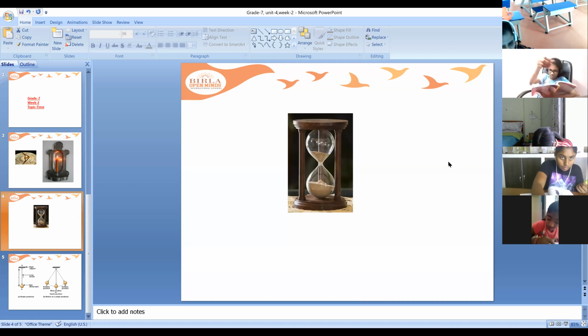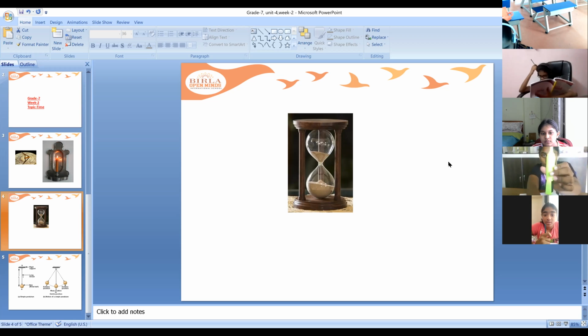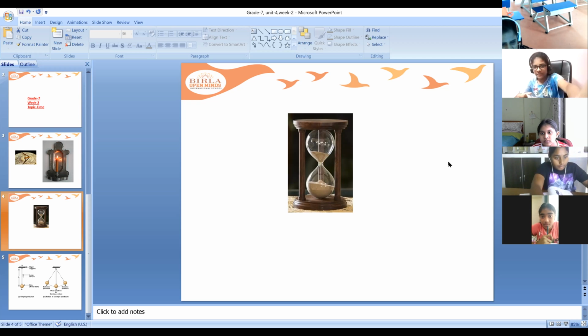Do not use a marker, use a pencil, Snitika, because it's a very bad habit. Even you'll continue with the same habit. Okay. Ma'am, it's a highlighter, ma'am. No, even you must not use a highlighter.